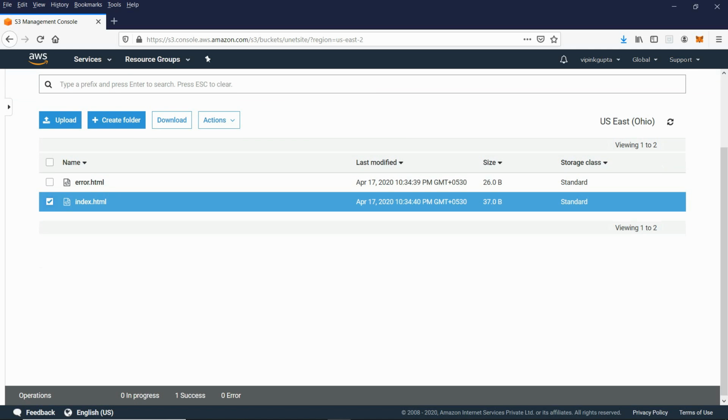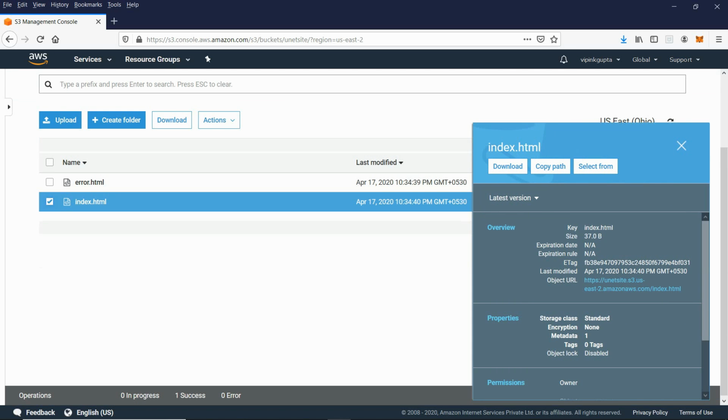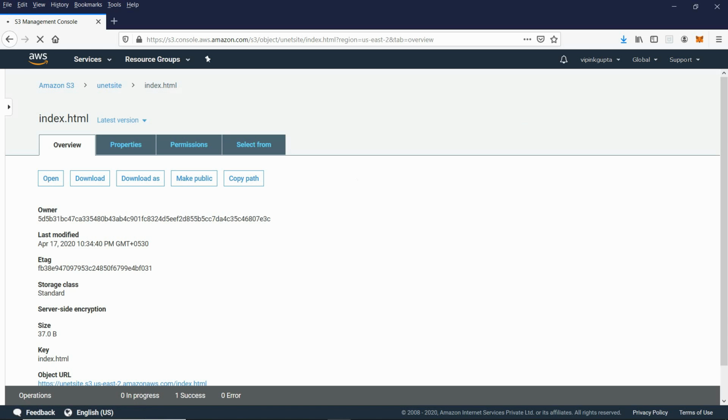When we click on the object, after a few seconds, it is going to show us one unique URL.